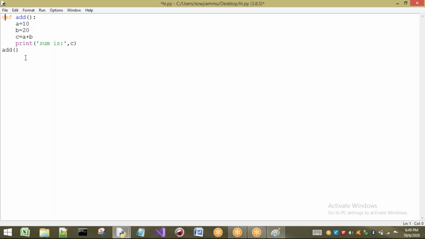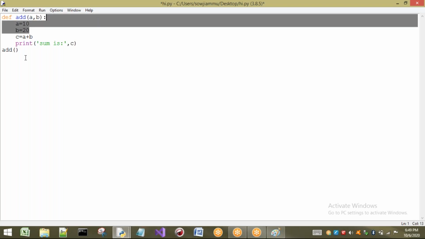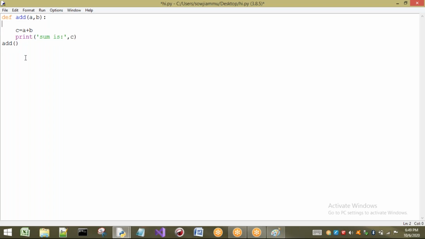That means what do I have to do? Then I have to go to arguments, or we can say parameters. Listen carefully here. I will just take two parameters here. No need of writing these steps here, because whenever I call this function, at that time I am going to receive the parameters. So see, what do you want to add? Tell me. 10 comma 20. Next, I want to add 50 and 60.